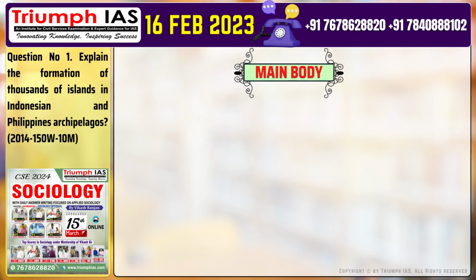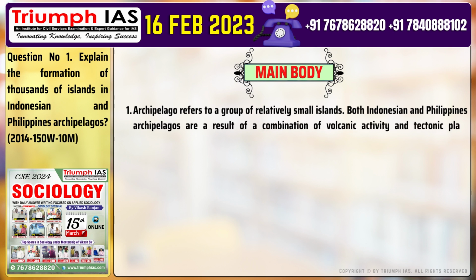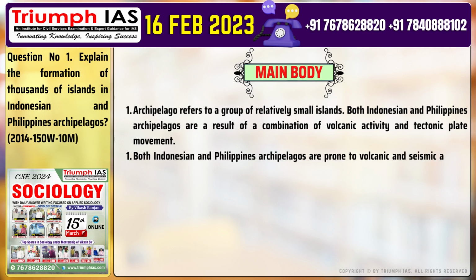Moving on to the main body of the answer. 1. Archipelago refers to a group of relatively small islands. Both Indonesian and Philippines archipelagos are a result of a combination of volcanic activity and tectonic plate movement. 2. Both are prone to volcanic and seismic activity due to the convergence of continental plates.